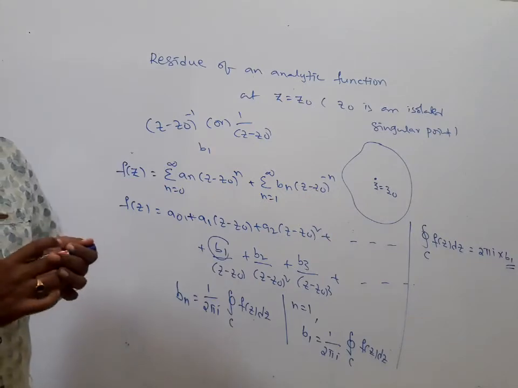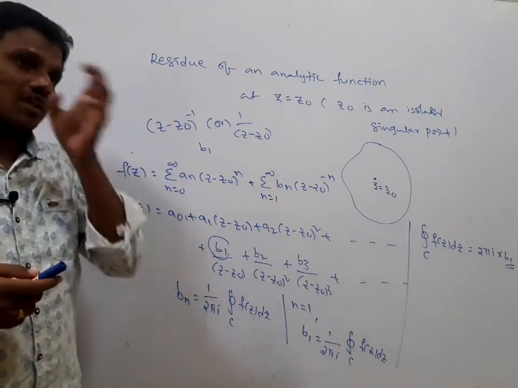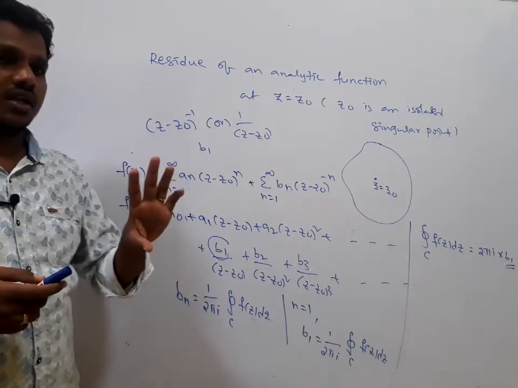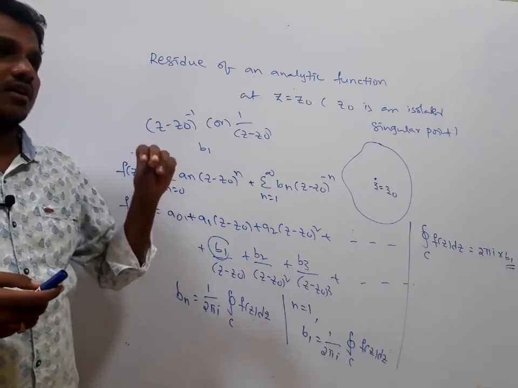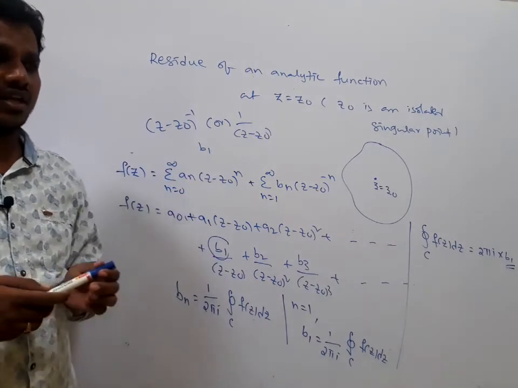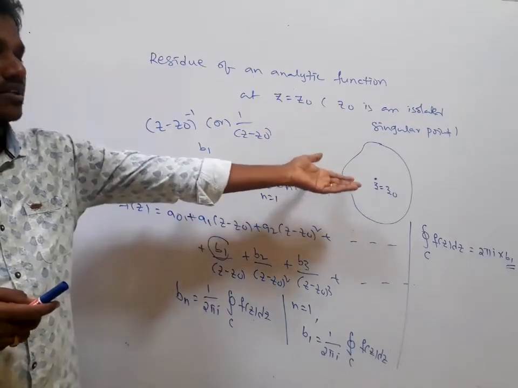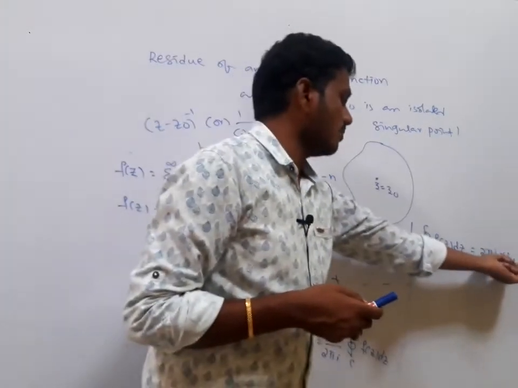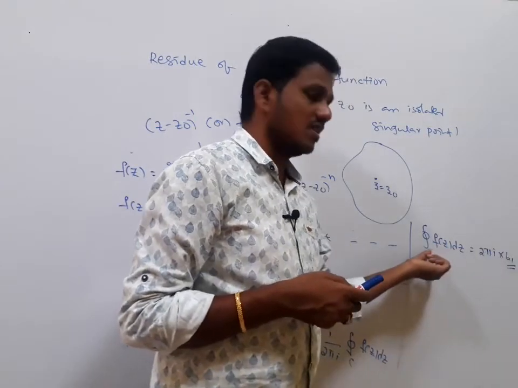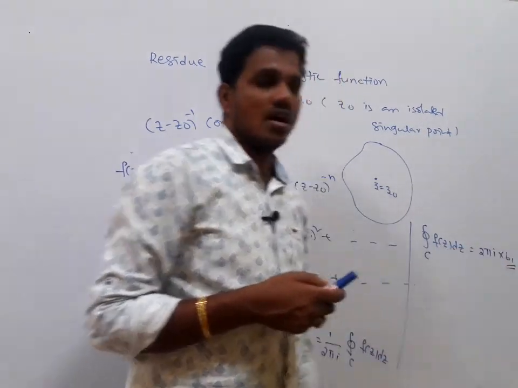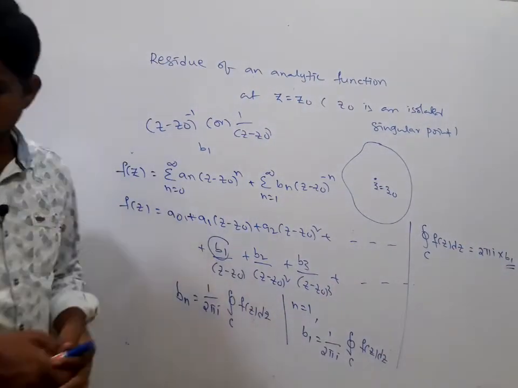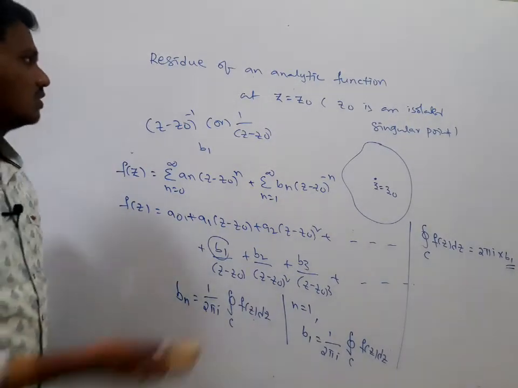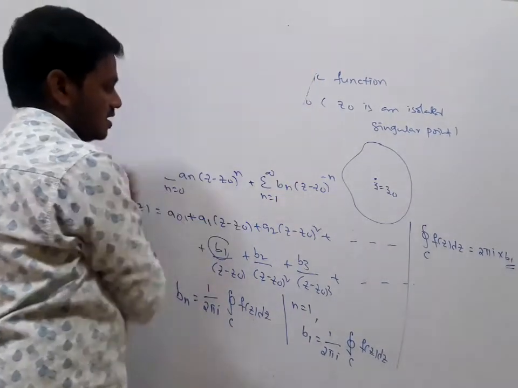The concept of the residue is that the isolated points contribute something to the integral value. Such contributions are called residues. 2 pi into something is contributed to this integral. That's why this b1 is called a residue. Now, how are we going to find the residues? The evaluation of the residues is very important.